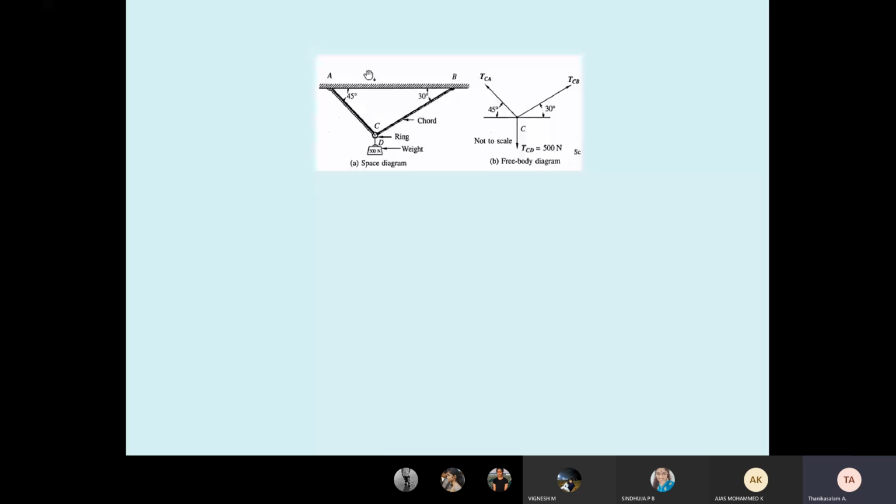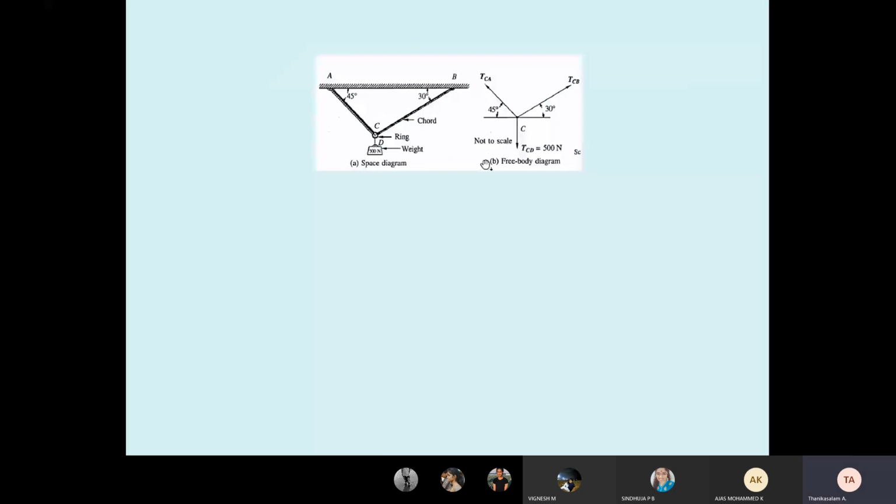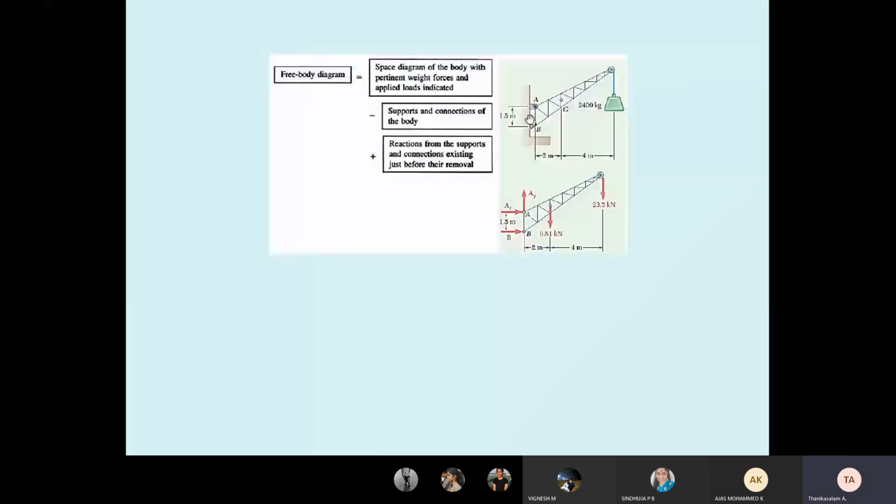The space diagram usually contains information like geometrical aspects of the problem, the manner in which bodies are connected, supports. A sketch that shows the physical representation of the problem of mechanics is known as a space diagram. See here, another example of a space diagram. I already gave the space diagram; here I'm explaining again. The first diagram, the top side, is the space diagram.